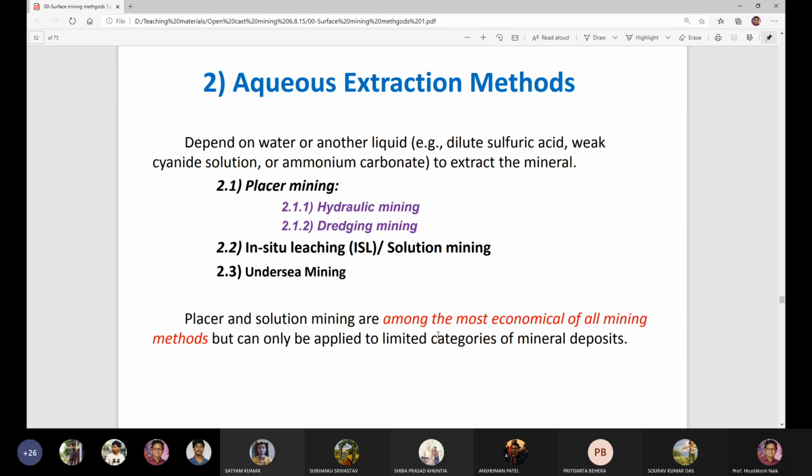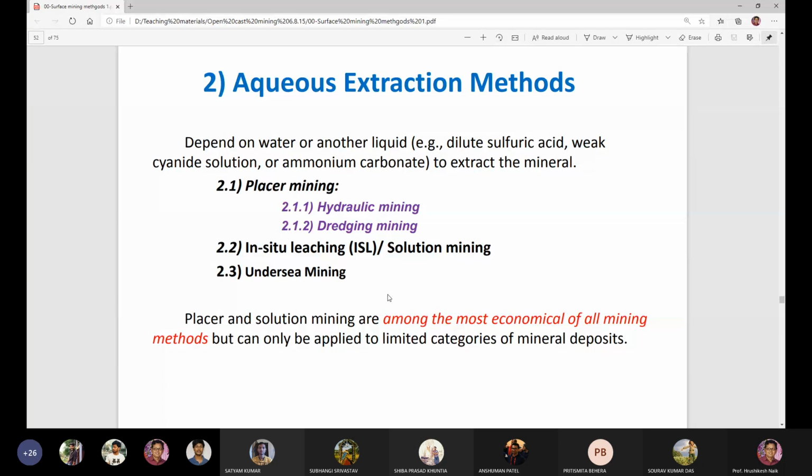Not all types of mineral deposits can be extracted by placer mining and solution mining methods. Only a few varieties of minerals can be extracted by them. The third variety is undersea mining, deep sea mining, which will also be discussed in this class.